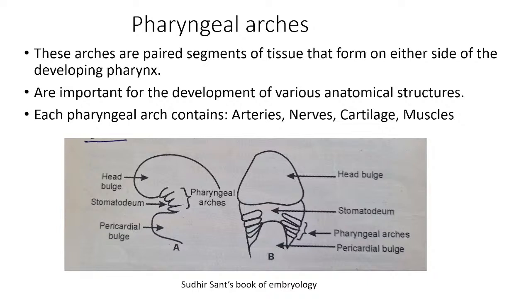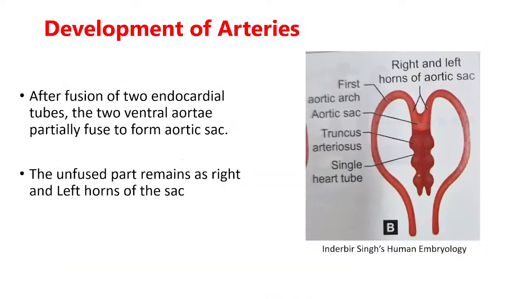So later, as I told you, these pharyngeal arches will be taught to you in detail in the coming classes. Now let us come to our today's class again, the development of arteries. We have seen that initially there are two heart tubes, they fuse with each other to form a single heart tube. When this fusion takes place, the ventral aorta, which is continuous with the truncus arteriosus, also fuses. But that fusion is not complete.